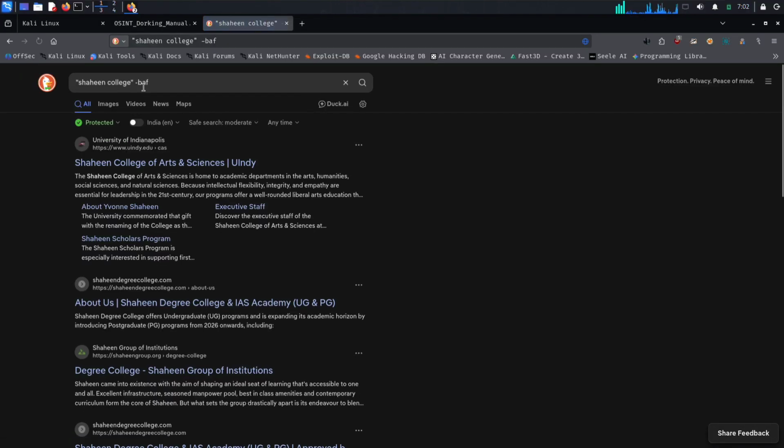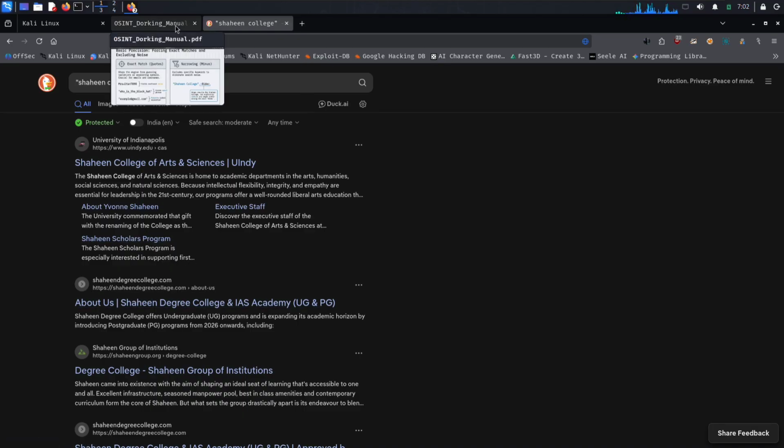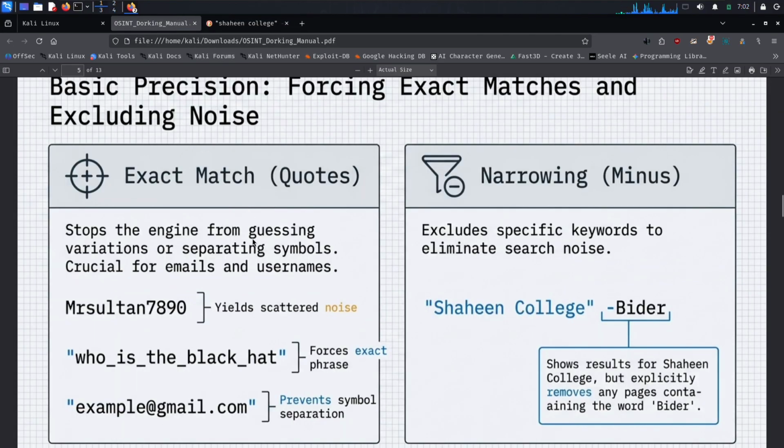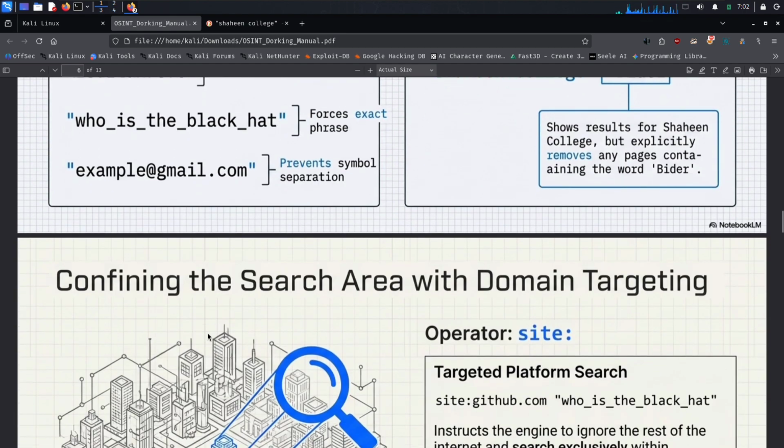This helps us get more focused and relevant results. Why dorking matters in OSINT. Search engines already contain a huge amount of publicly available information. The challenge is not always finding information. The challenge is finding the right information among millions of results. Dorking helps investigators reduce search noise and find hidden information.